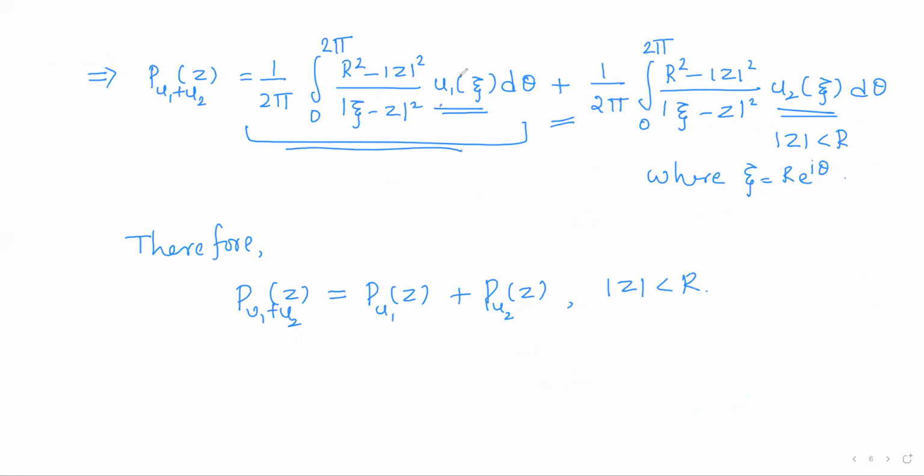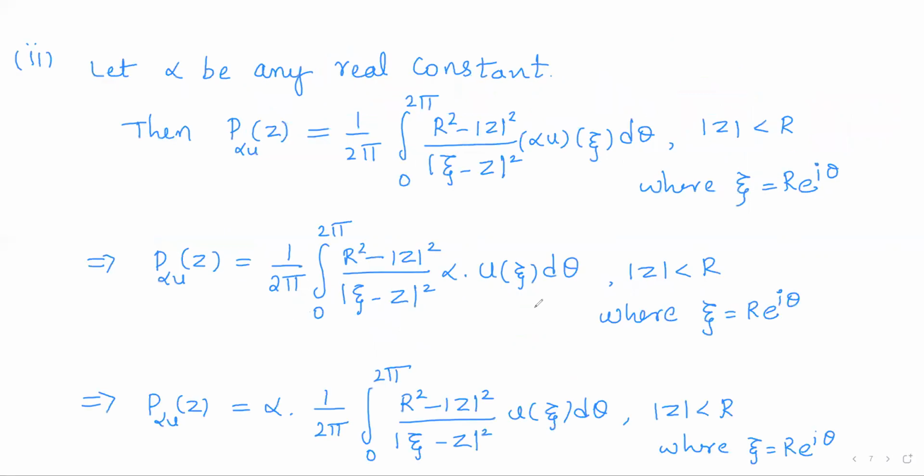So this will be the integral with respect to u1 of xi, and this will be the integral with respect to u2 of xi. Then use the Poisson's integral definition. This will be nothing but the Poisson's integral of the function u1, and this will be nothing but the Poisson's integral of the function u2. So we got P of u1 plus u2 of z is P u1 of z plus P u2 of z. So we can say it is linear with respect to addition.